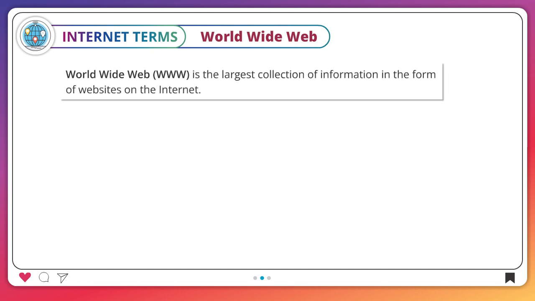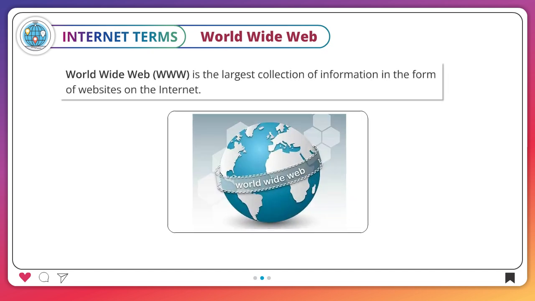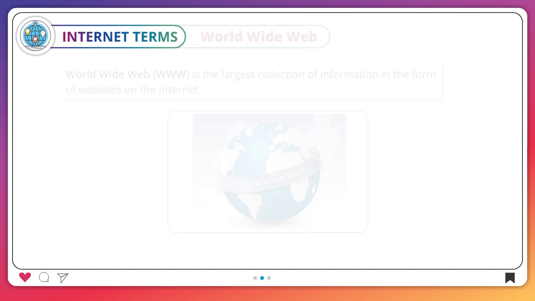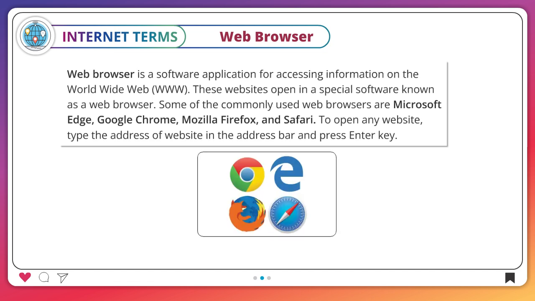World Wide Web. World Wide Web, WWW, is the largest collection of information in the form of websites on the internet. Web browser. Web browser is a software application for accessing information on the World Wide Web, WWW. These websites open in a special software known as a web browser. Some of the commonly used web browsers are Microsoft Edge, Google Chrome, Mozilla Firefox, and Safari. To open any website, type the address of website in the address bar and press Enter key.